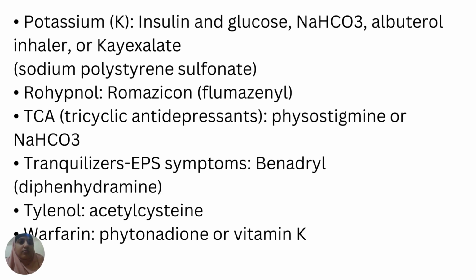If there is a poisoning of potassium, you can give insulin, glucagon, sodium bicarbonate, albuterol inhaler. If there is poisoning of Rohypnol, you can give Romazicon as an antidote, or flumazenil. Next, if there is toxicity of tricyclic antidepressants, you can give physostigmine or sodium bicarbonate. If there is poisoning of tranquilizers, you can give Benadryl. If there is poisoning of Tylenol, you can give acetylcysteine. If there is poisoning of warfarin, you can give vitamin K.